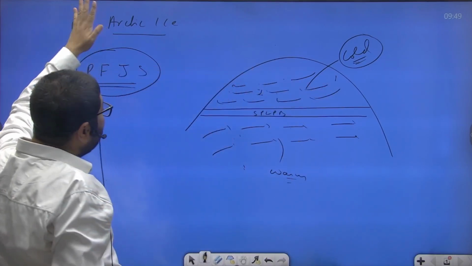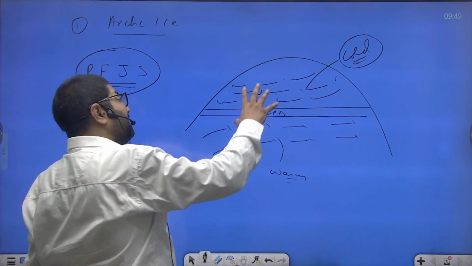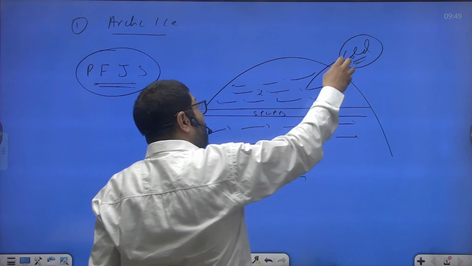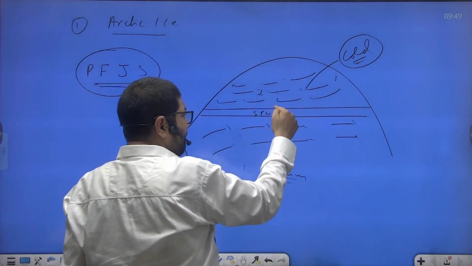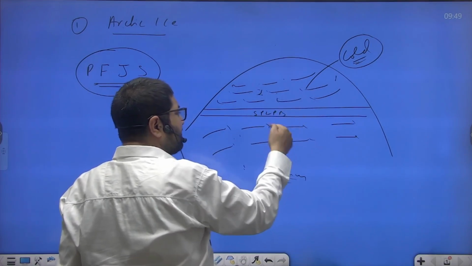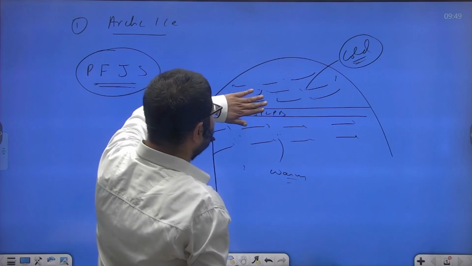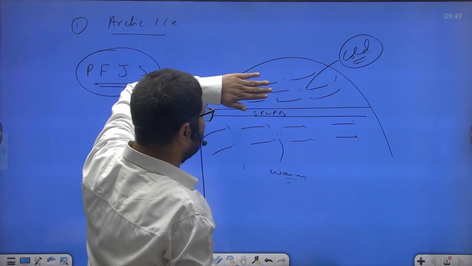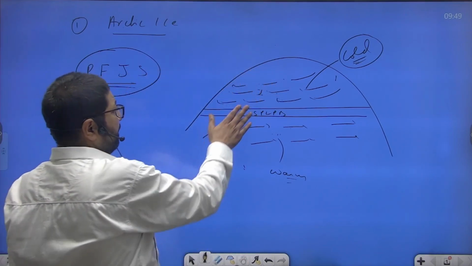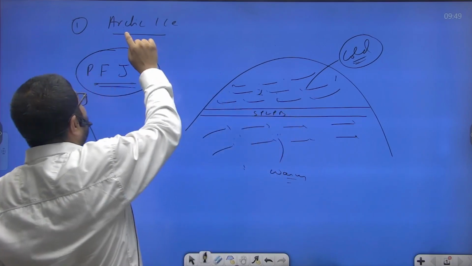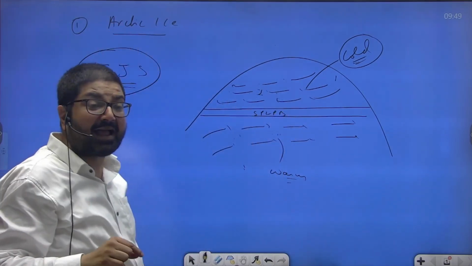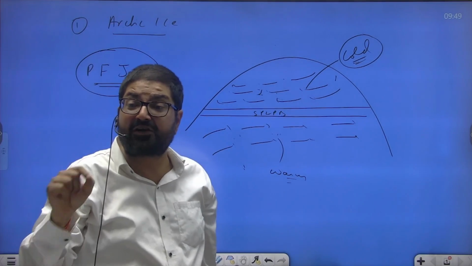Now with the melting of Arctic ice, the temperature of these cold polar easterlies will decrease, and these are already warm. The temperature contrast between these two winds will decrease. As a result, the pressure gradient in the upper atmosphere will become weak, and a weak polar front jet stream will be generated. So the first impact of melting of Arctic ice is weakening of the polar front jet stream.